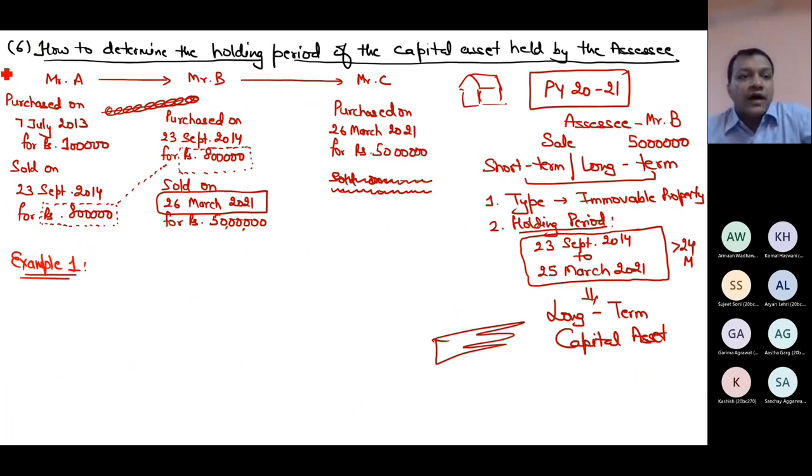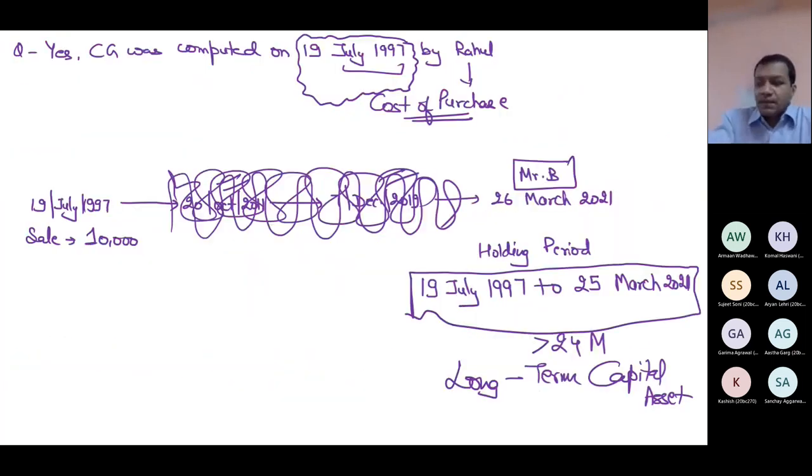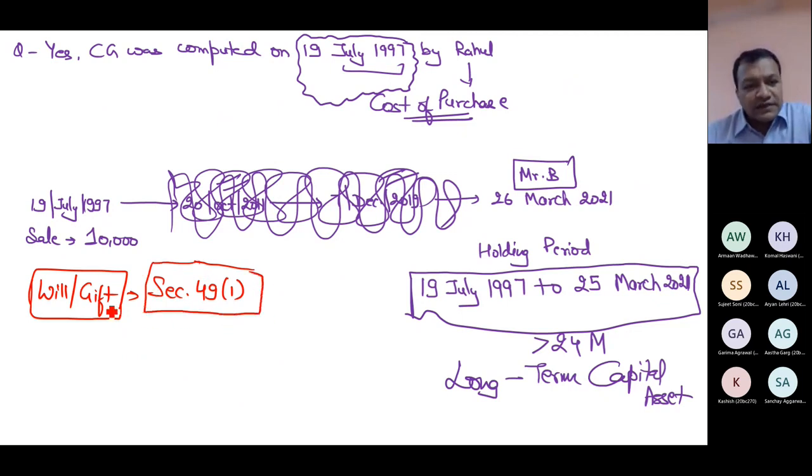So now I can say that it is required to read this topic in detail. How to determine the holding period of capital asset held by the assessee. I gave you one example, and do you know in this example which words were coming repeatedly? The words which were coming were will, gift. Because of these words the problem arises. Technically it is section 49(1). I will teach this section to you later on, but these situations are written in section 49(1).